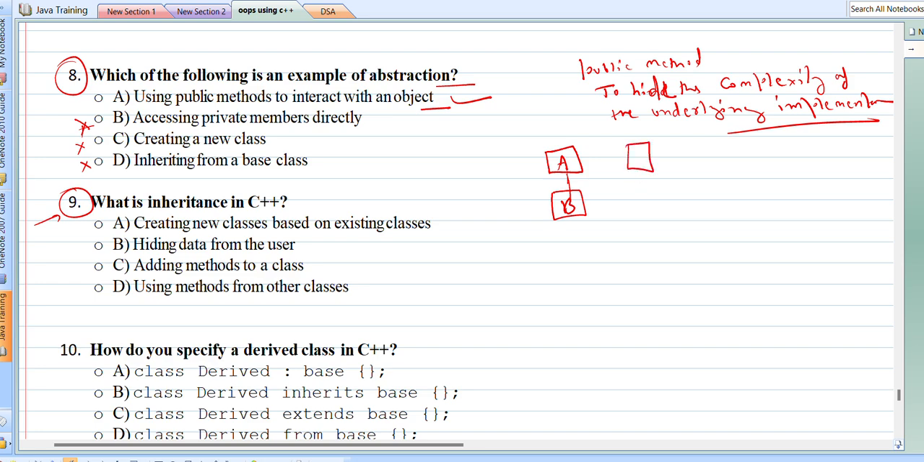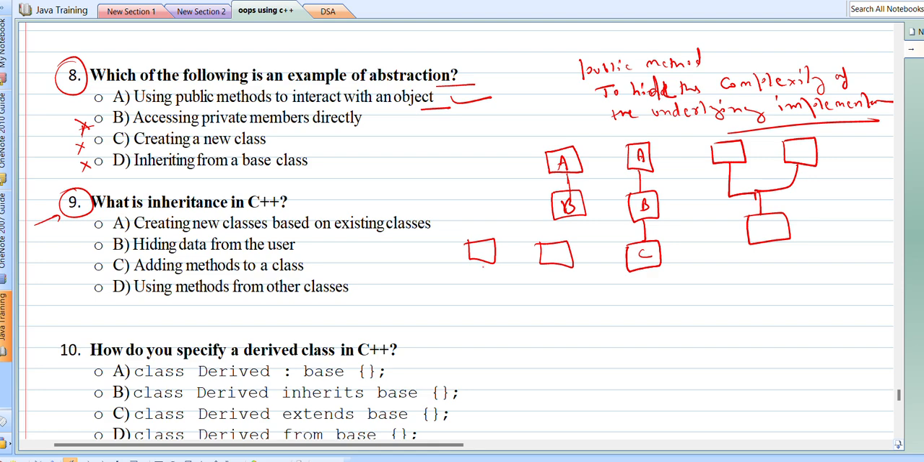We can also have multi-level inheritance, in which we have two levels A, B, C, like this. We can have multiple inheritance like this. We can have hierarchical inheritance like this. So there are different types of inheritance possible in C++, though this type of inheritance Java does not support directly. Multiple inheritance is not directly supported by class in Java.